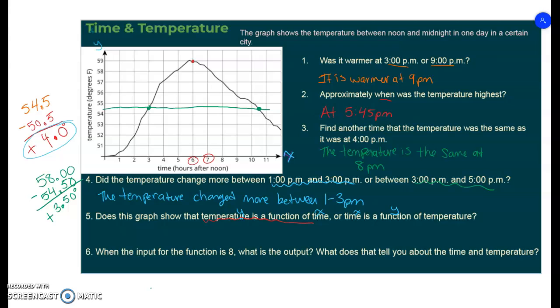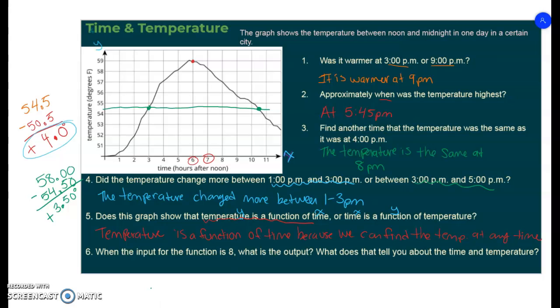So my temperature is dependent on the time, which is 100% true. Each day it'll be a different time, or each temperature will have a different time. So I'm going to say temperature is a function of time, because we can find the temperature at any time versus knowing the temperature and then guessing the time.